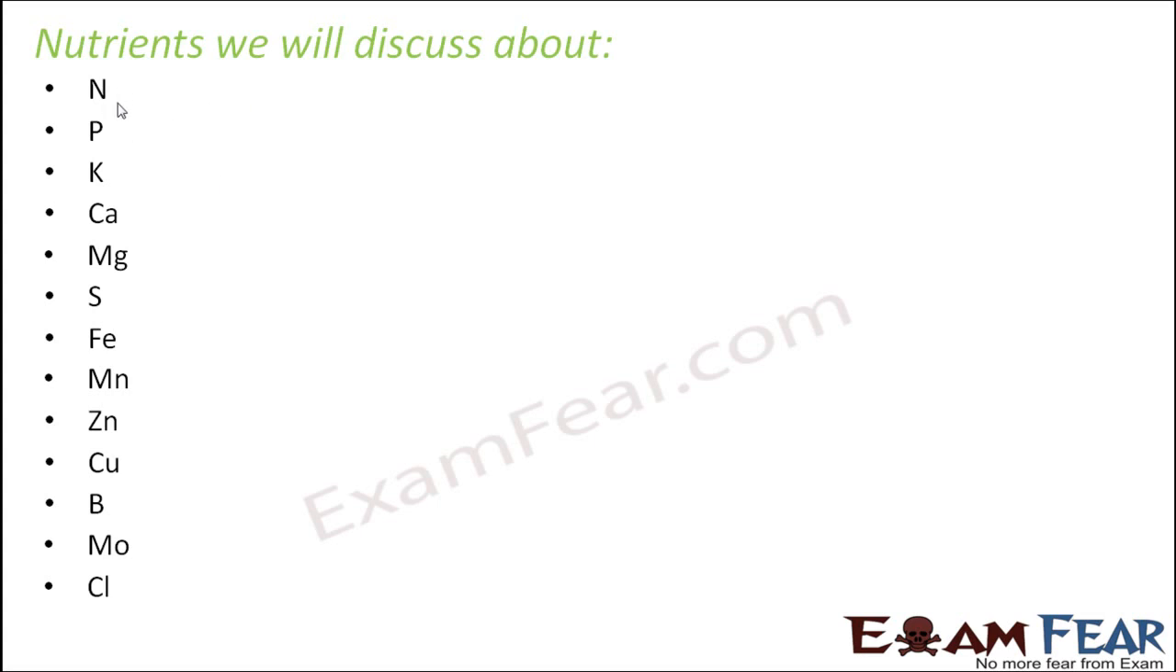So most of the first ones are macro. So nitrogen, phosphorus, potassium, they are macronutrients. In fact, they are primary macronutrients. When you talk about calcium, magnesium, sulfur, they are also macronutrients, but they are secondary macronutrients. When you talk about iron, manganese, zinc, copper, boron, molybdenum, chlorine, they are all micronutrients.